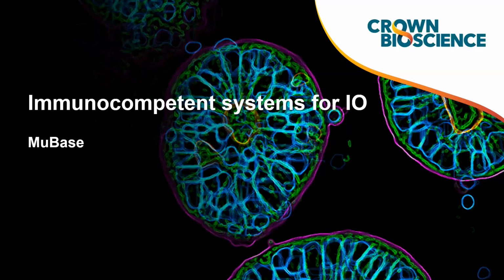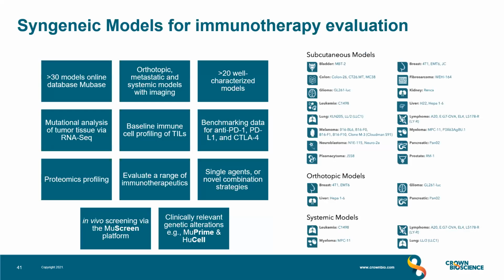Now let's look at the immune competent systems, starting with syngeneics. And these are cell lines as well. So they're cultured in plastic and are routinely used with vast historical data found in the literature. But unlike human cell lines, there's not that many. So we have a panel of over 30 syngeneic models, nearly covering 20 cancer types, which have been characterized with full immune cell profiling via FACS, RNA sequencing data, proteomics, and checkpoint inhibitor benchmarking. And this is accessible via our MU-based database online.